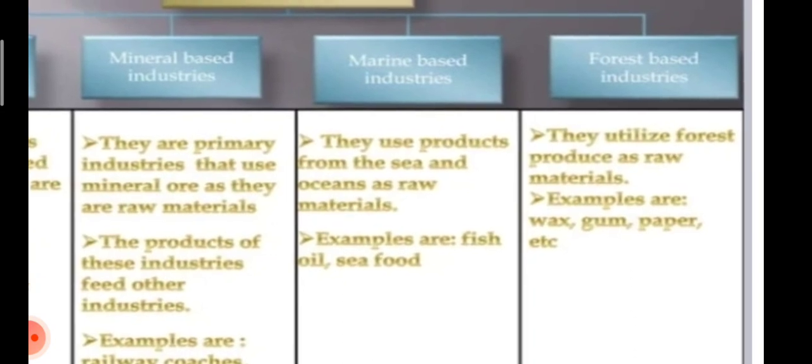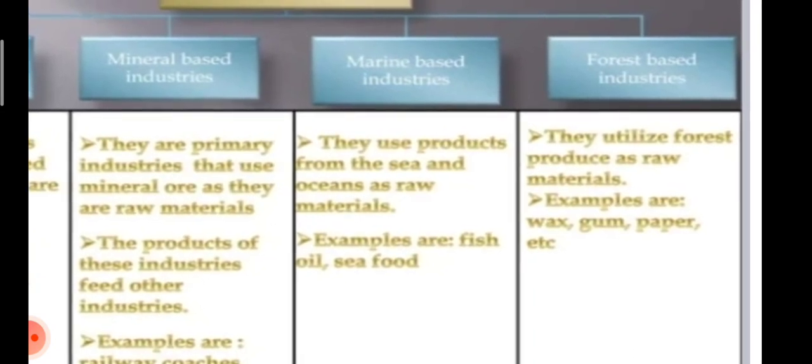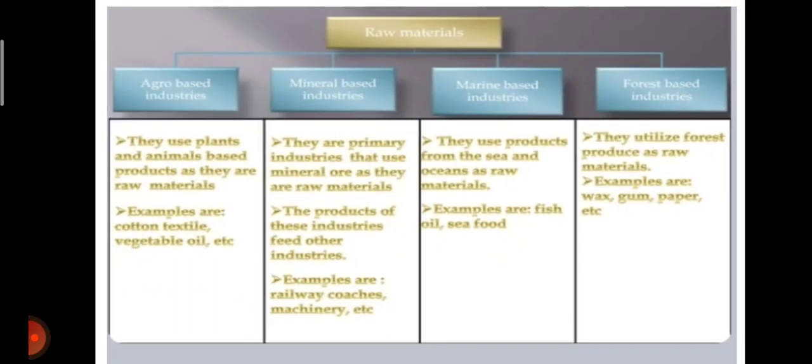Now, the marine-based industries. They use products from the sea and the oceans as raw material. Example: fish oil, seafood, etc. Next are the forest-based industries. They utilize forest produce as raw material. For example, wax, gum, and paper industries.